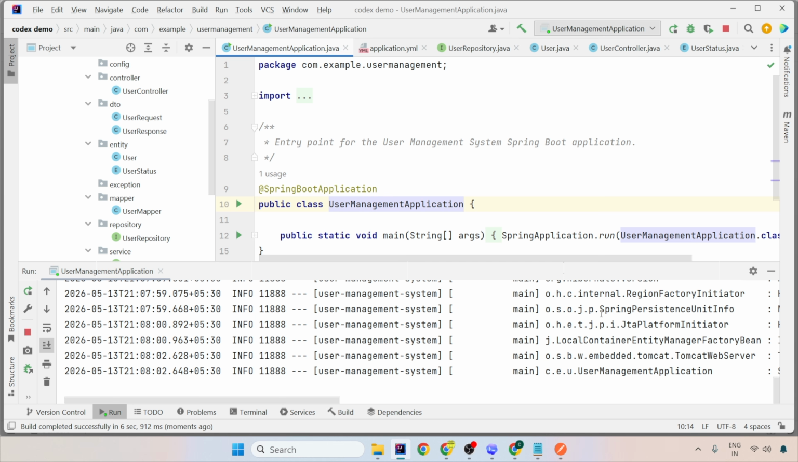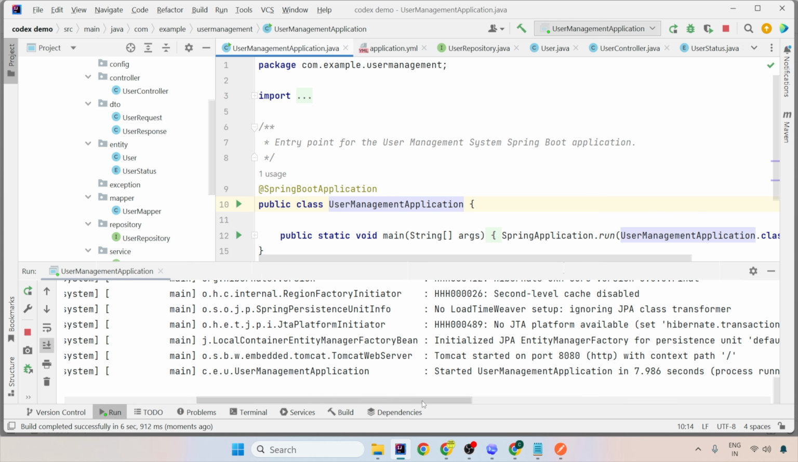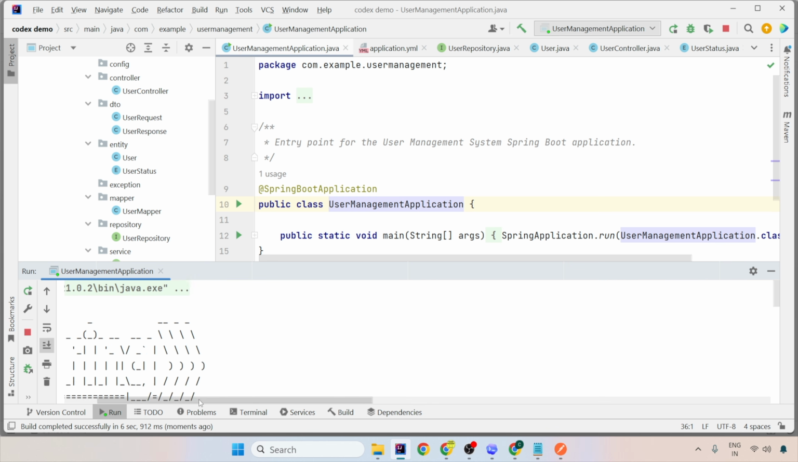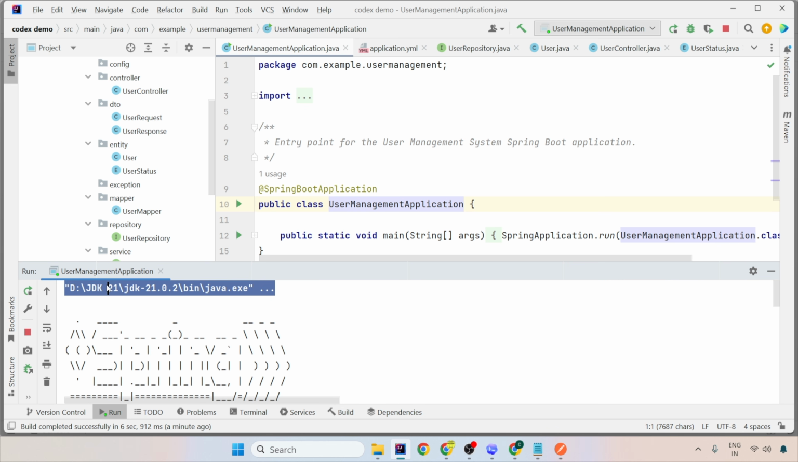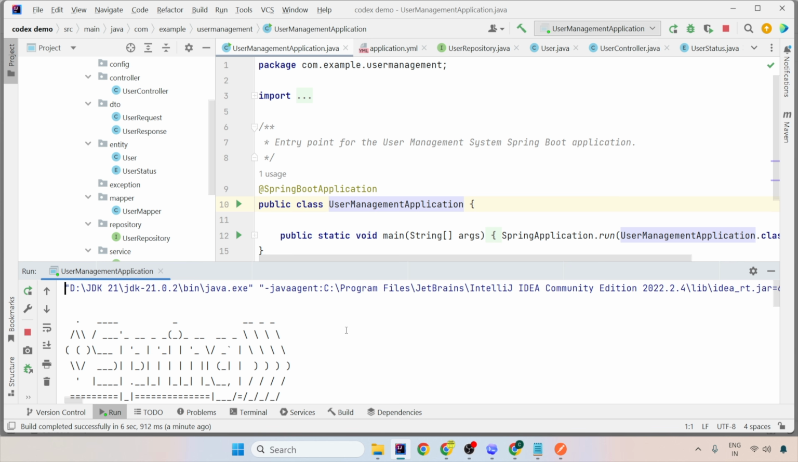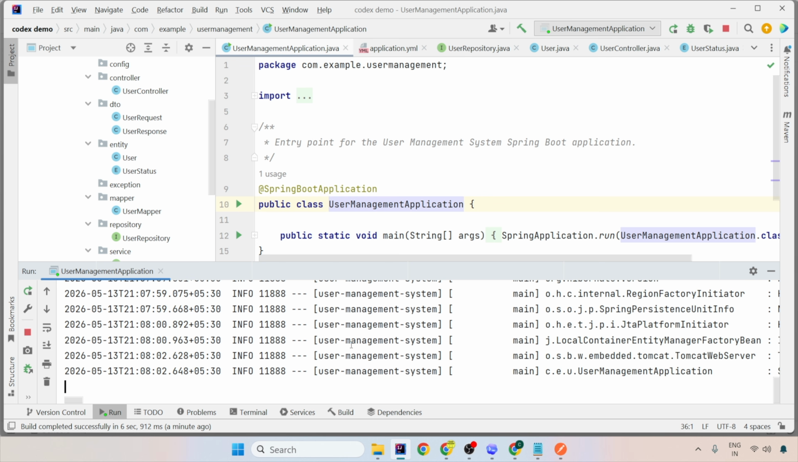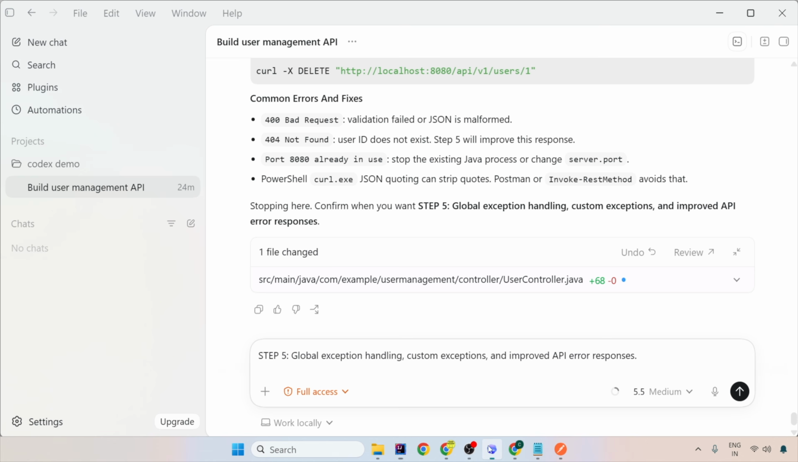And now see how beautifully it has started at localhost 8080. And if you go on the top, you will see what JDK has been used. It is JDK 21 that has been used by it. So this is how beautifully the Java coding agent does everything for you internally. Now let's go and get those curls. Let me copy this curl.